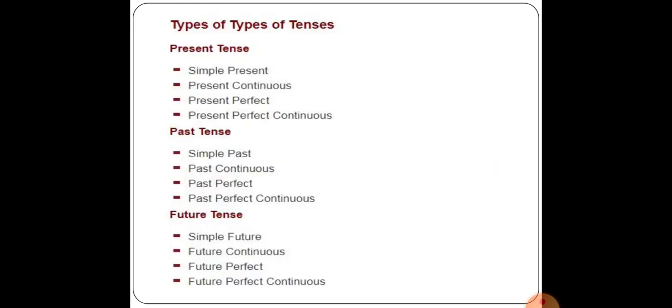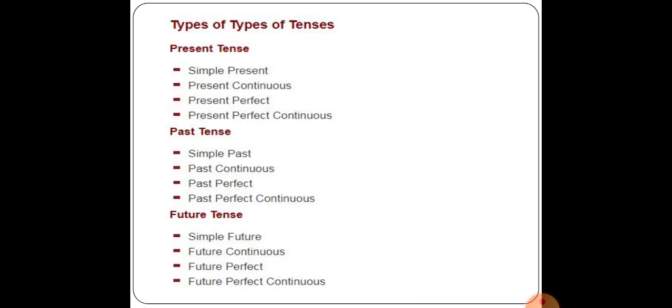Next, students, there are types of tenses. Further, types of tenses are categorized into 4 types. Means present tense is categorized into 4 types. Past tense is also categorized into 4 types, and future also. Present tense: simple present, present continuous, present perfect, present perfect continuous. So according to your syllabus, you have to study only present perfect and simple past.